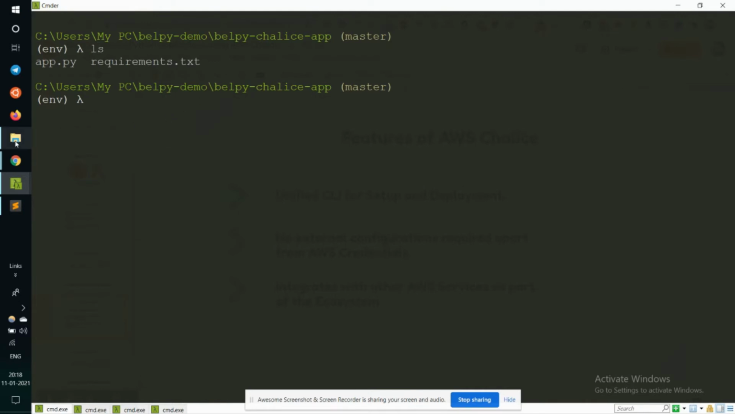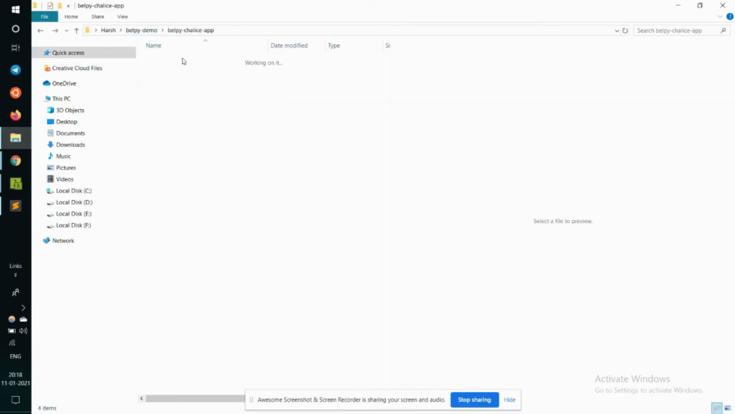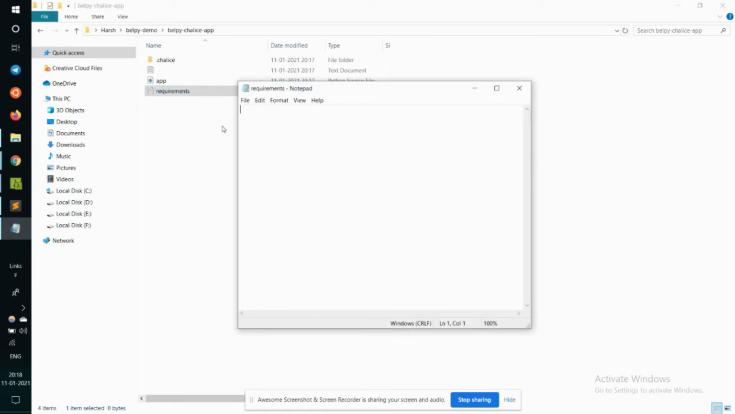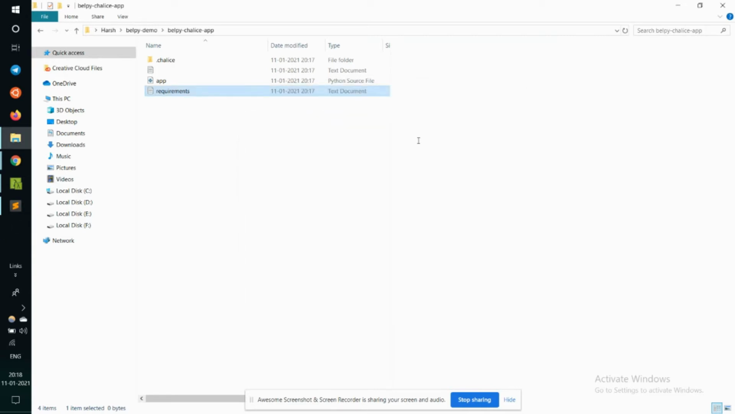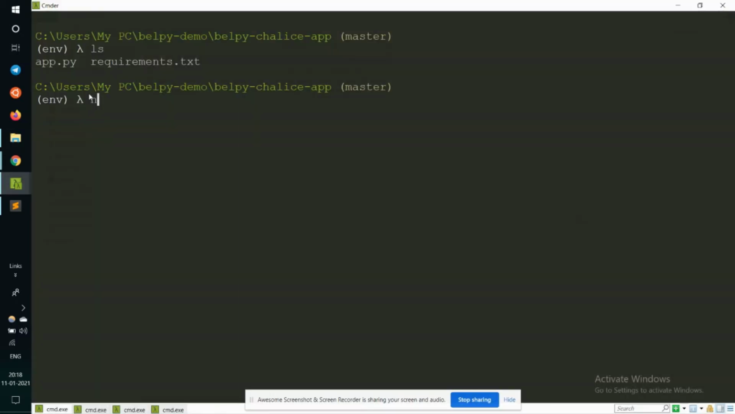If we just go back to our folder, we can also see some more things. So we have got requirements.txt, which is completely empty right now because Chalice is not a part of the runtime environment. We have also got the .chalice directory, which consists of our configuration. And finally, we have got the app.py, which we can simply take a look at right here.